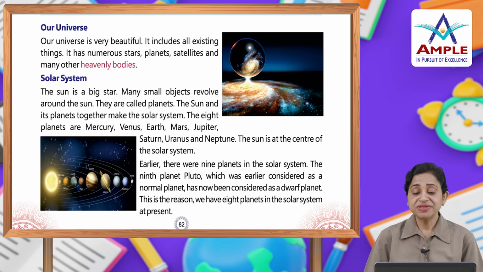Some stars appear single whereas some can be seen in groups. A group of stars is called a constellation. Some of the famous constellations are the Great Bear, Orion and Scorpio. Have you ever seen the pole star? It shines very brightly and at the same place towards the north, and we call it star Dhruv Tara in Hindi.